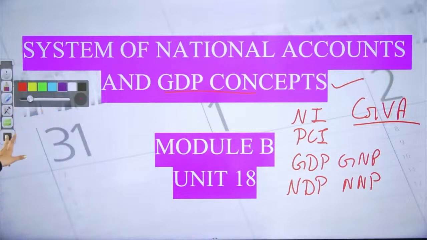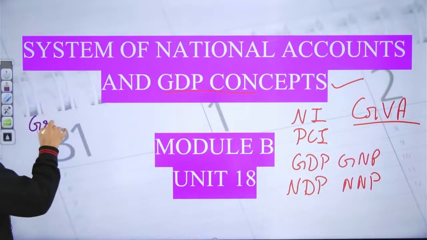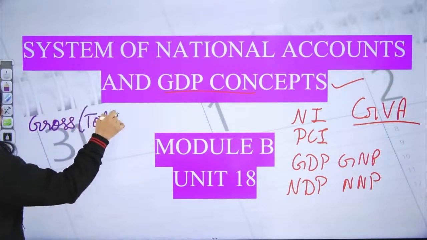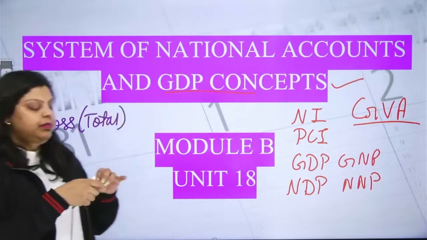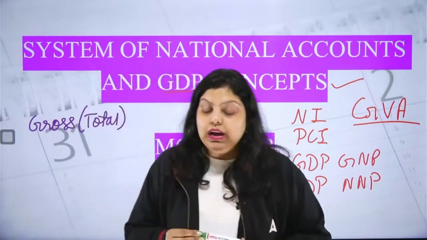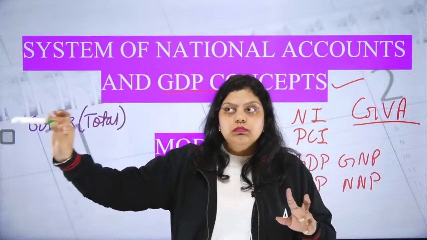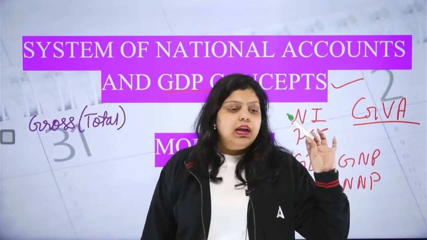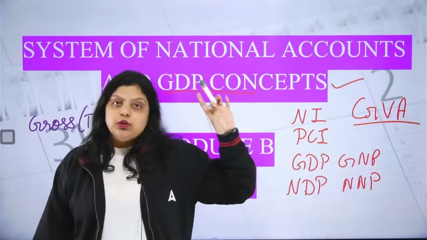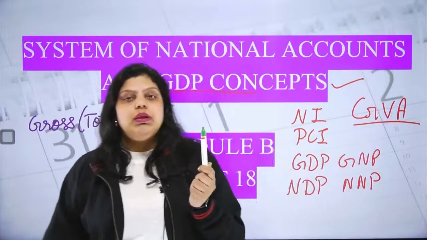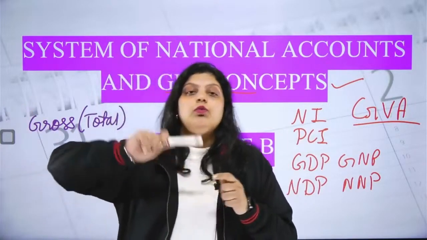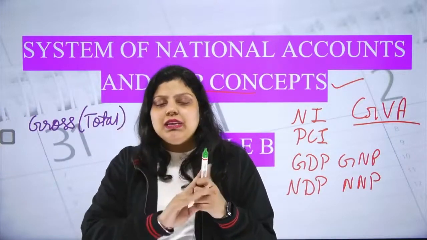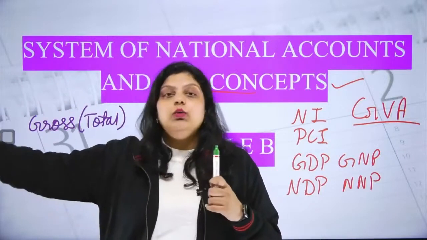If I talk about the gross value, gross means the total value of a product. Let's say for example, I purchased this marker in the year 2022 for 100 rupees. In 2022 I purchased this marker for 100 rupees, and in 2024 I want to resell it. I used it for 2 years. Now I do not need this marker anymore, so I'm selling it to another person.